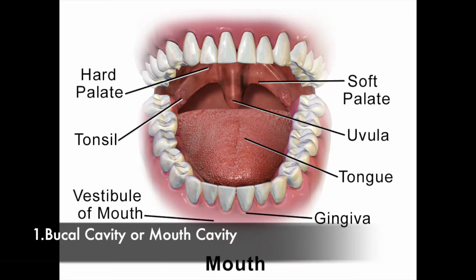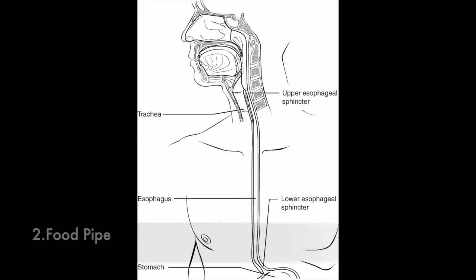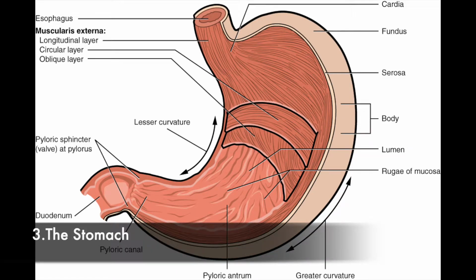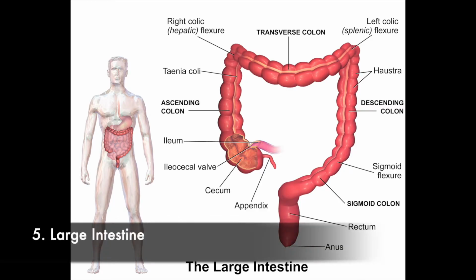The various compartments of the digestive system are: number one, the buccal cavity, also known as the mouth cavity. Then second, the food pipe, also known as the esophagus. Then number 3, the stomach. Then number 4, small intestine. Number 5, large intestine, ending in the rectum. And number 6, the anus.